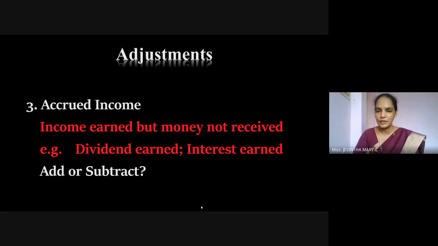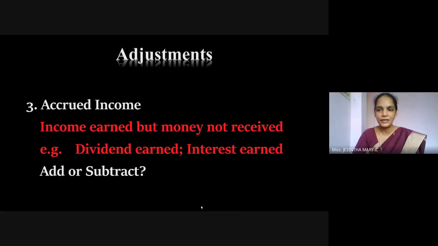which means that they would have earned the money, but between the earning time and the crediting time there will be a time lag. So accrued income means the income the company has already earned, but there will be a time lag to receive it. In that case, that income is related to the financial year. So we earned the money, but we didn't receive it.